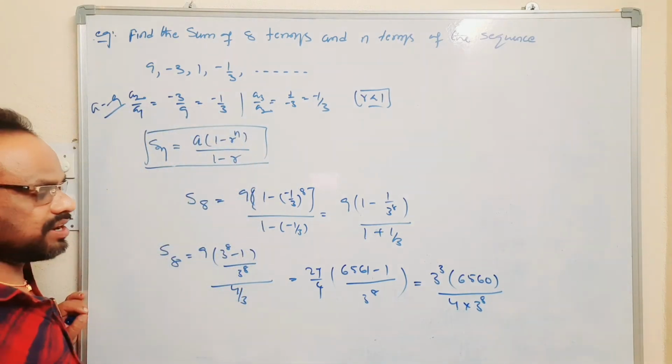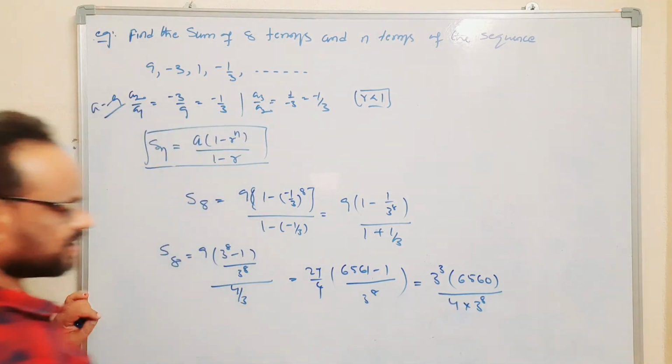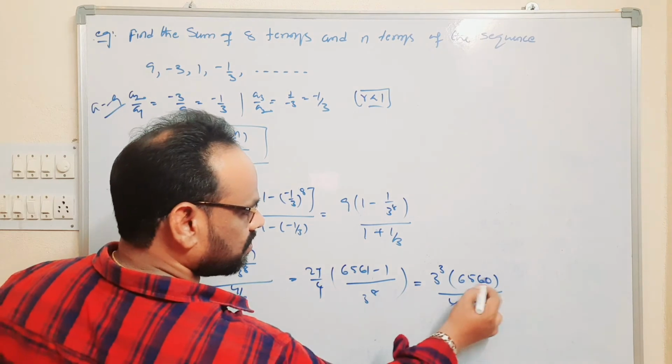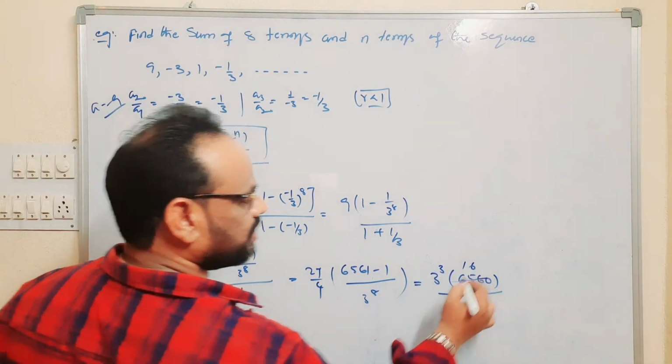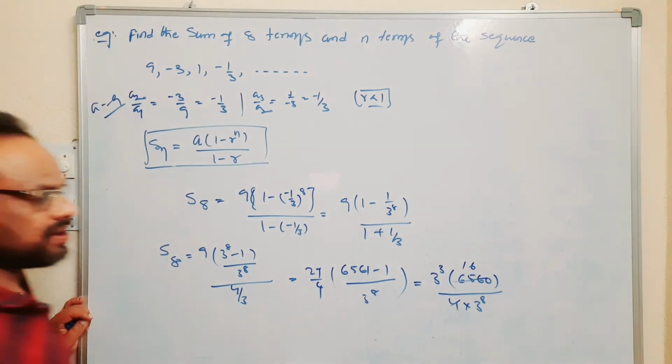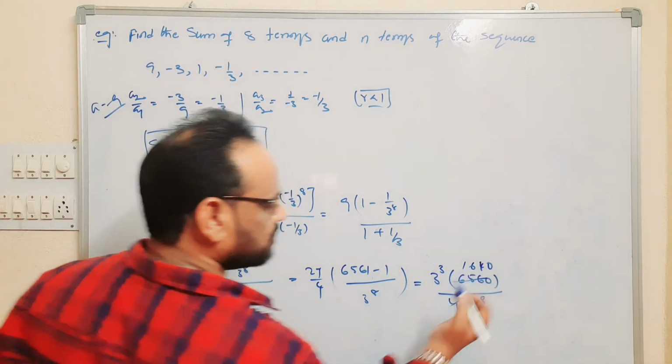Dividing 6560 by 4: 4 ones are 4, remainder 2; 4 sixes are 24, again remainder; 4 fours are 16, giving 1640.